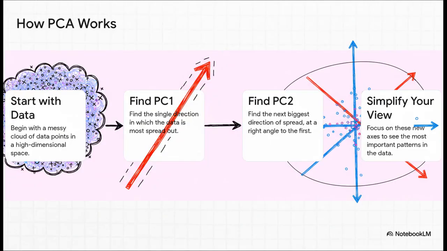Just imagine all our data is a big, messy, cigar-shaped cloud of points. PCA just does one simple thing. It finds the direction that cloud is most stretched out. That becomes our new main axis, principal component 1. Then it finds the next most stretched out direction that's at a right angle to the first one. That's PC2. It's like finding the main highways in a huge city of data, letting us simplify the map without losing the most important roads.